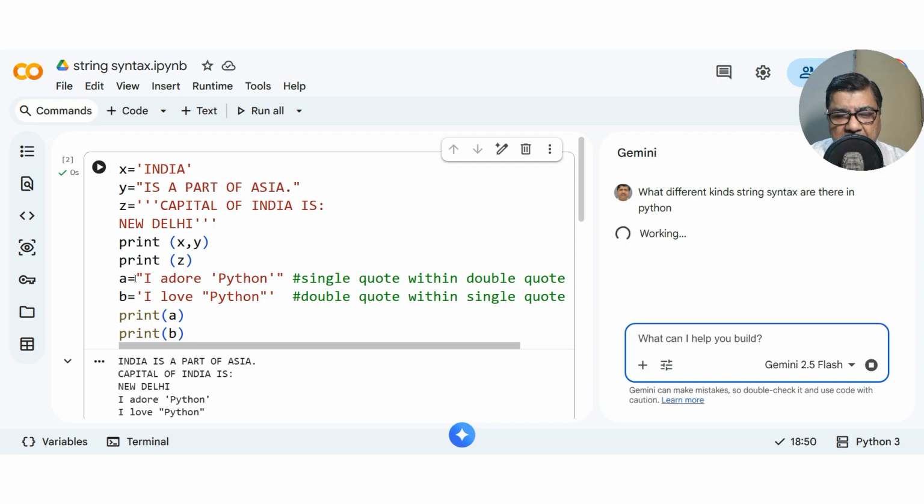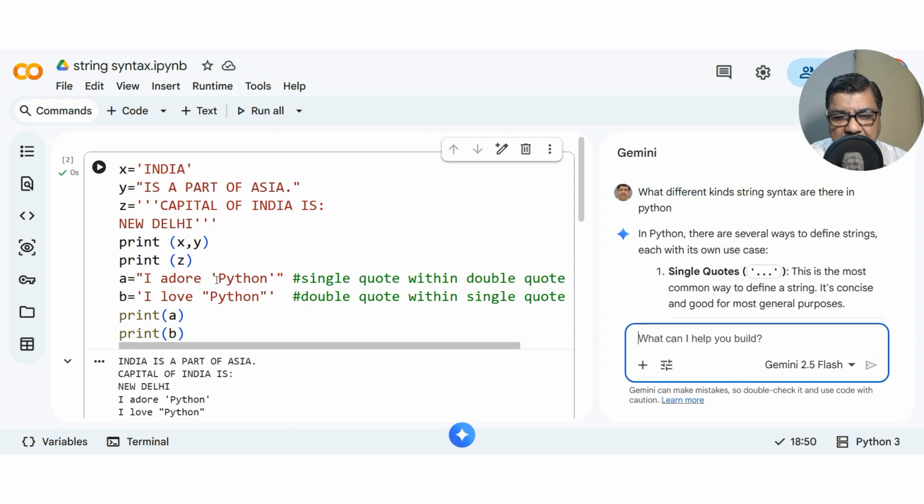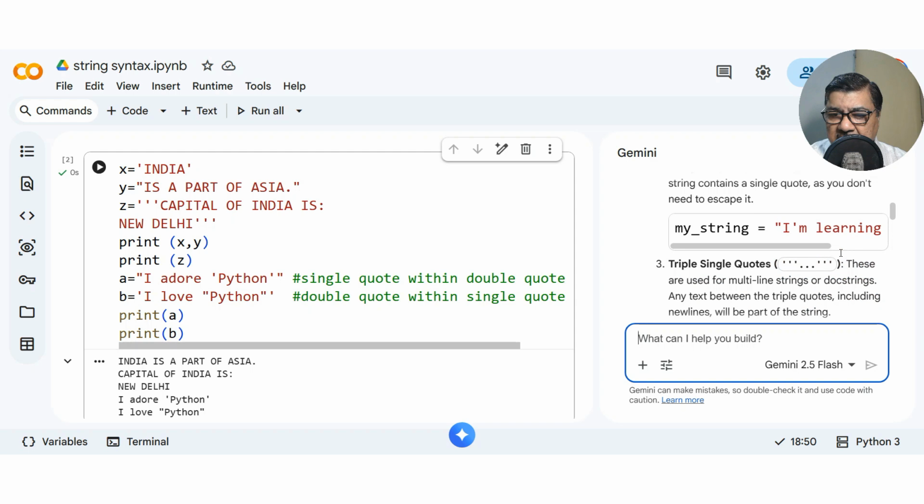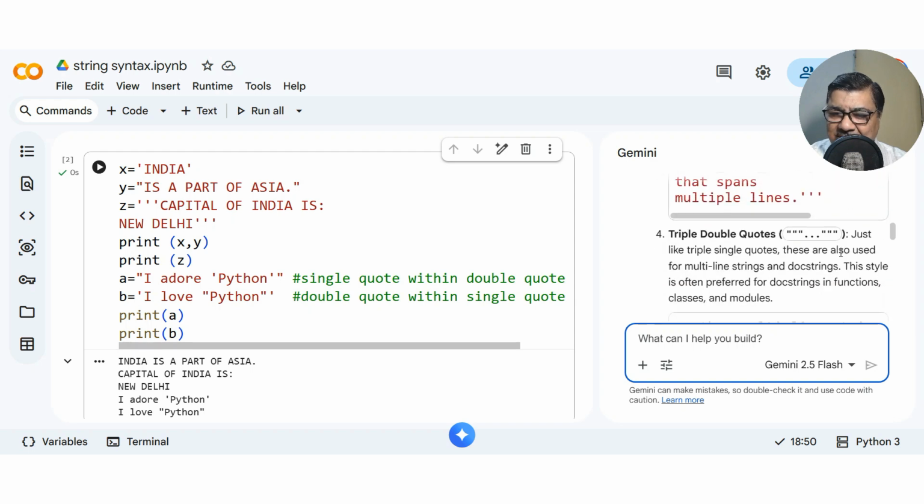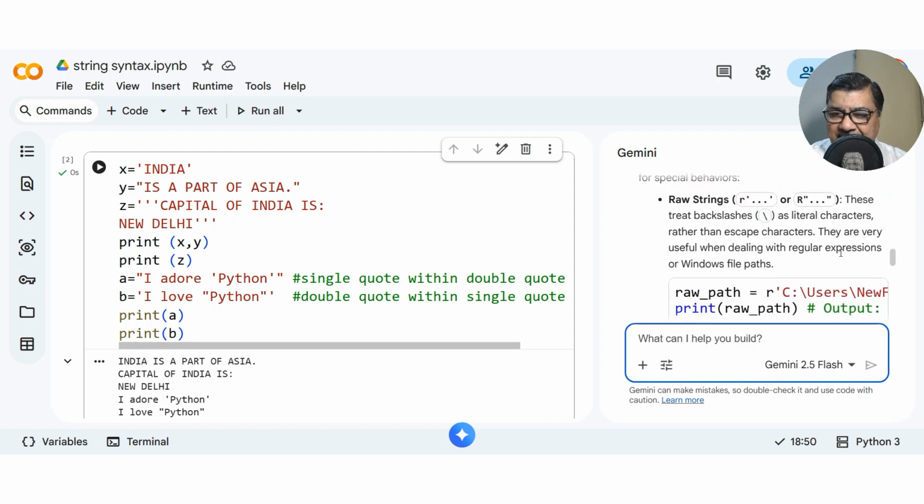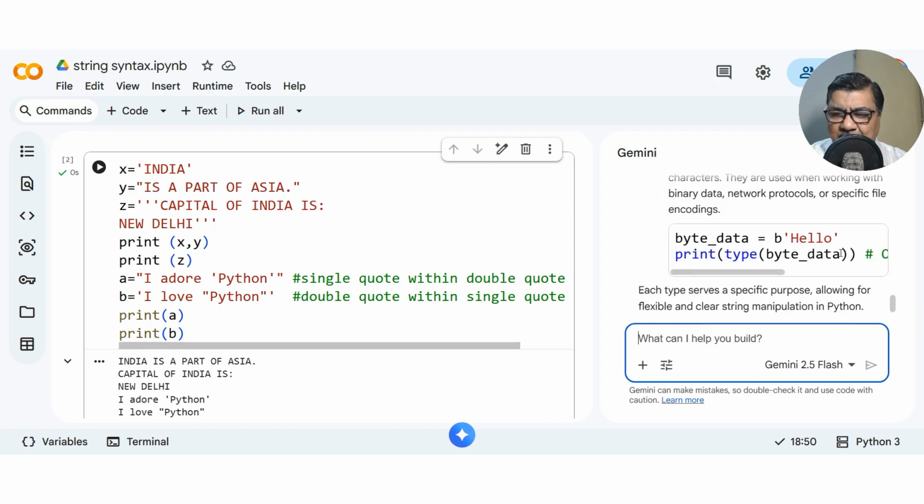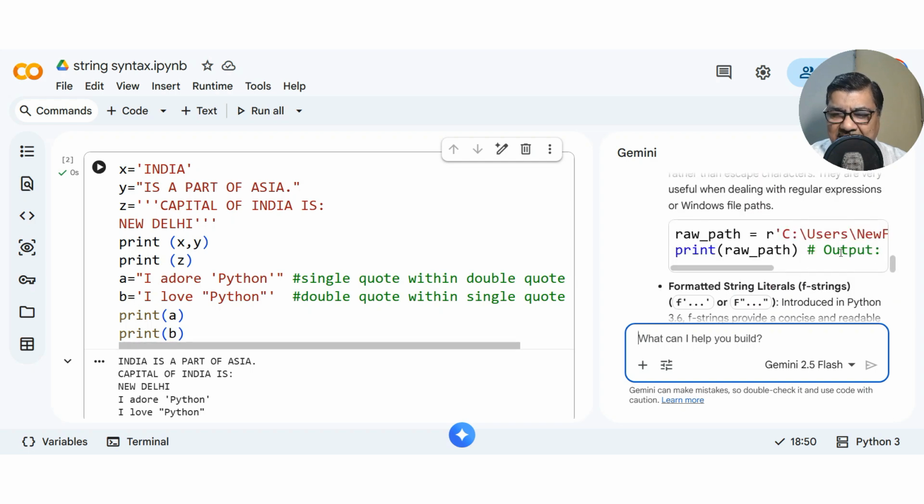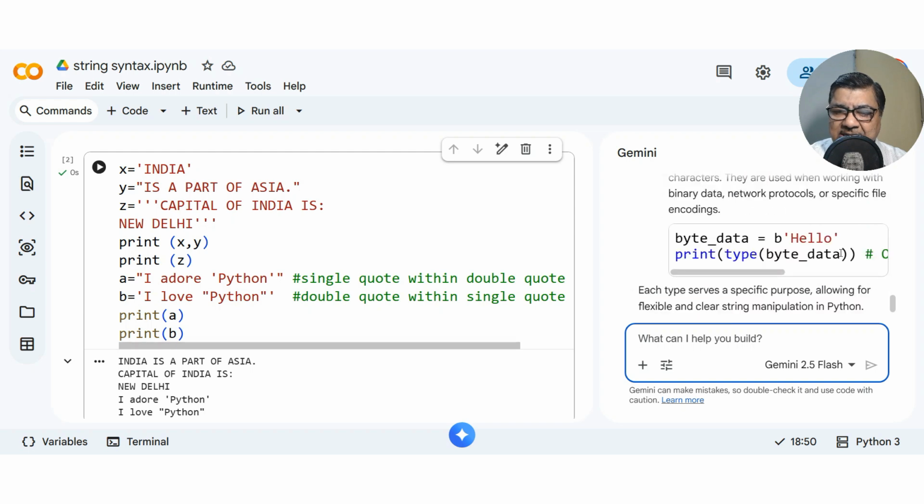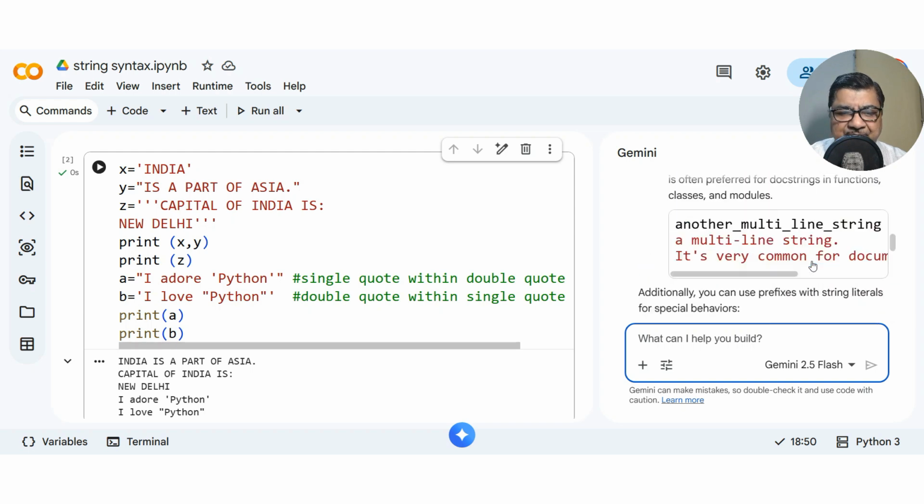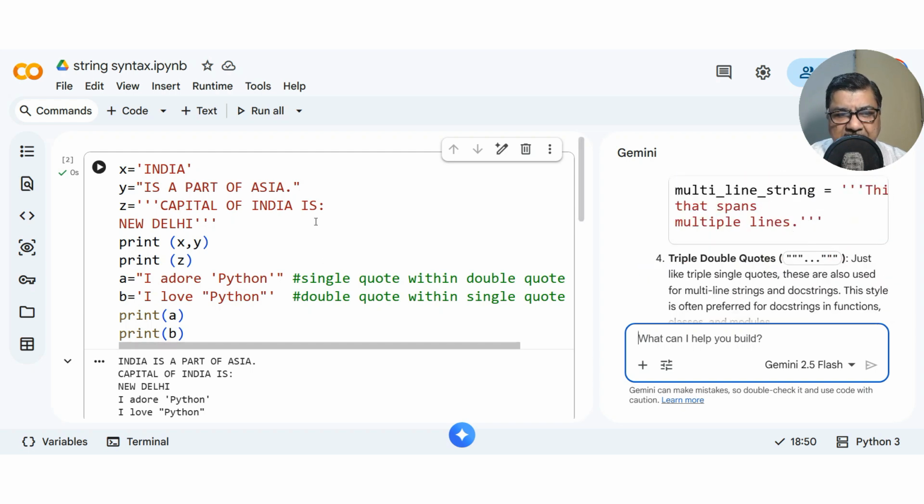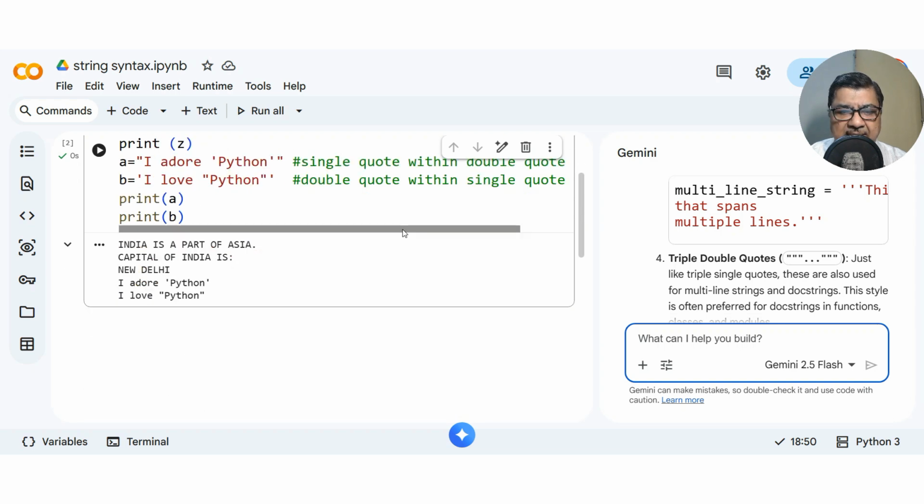Remember this formula also, that for showing the single quote, we have to put it into double quotes. For showing the double quote, we have to put it into single quotes. So single quote, double quote and triple single quote or triple double quote. And many more things, raw strings, we will cover later, formatted strings, byte strings, we will cover them later. This time we are just showing how a simple string syntax is there in Python. Thank you.